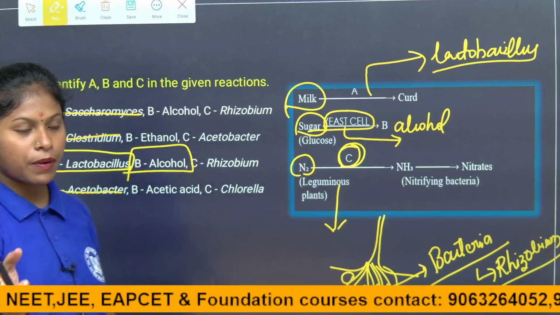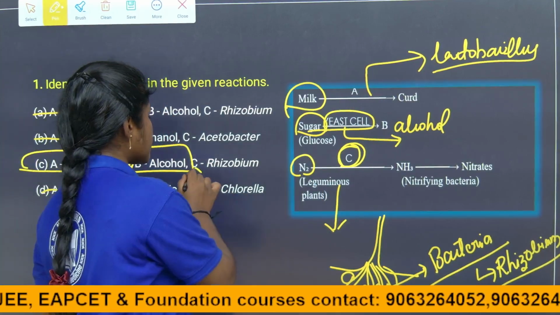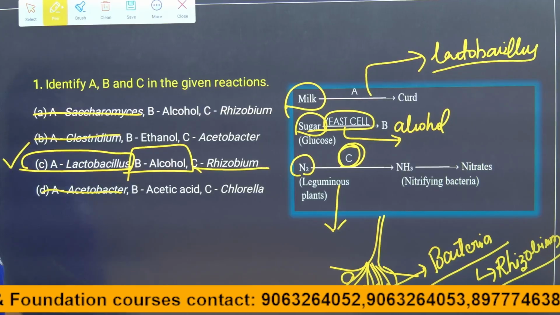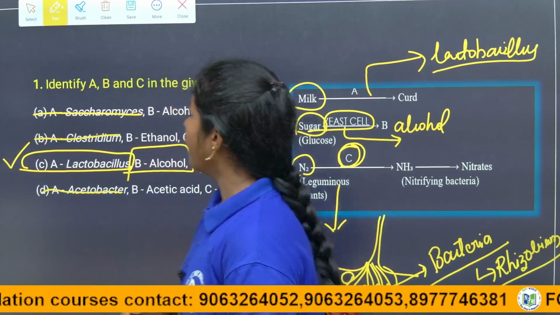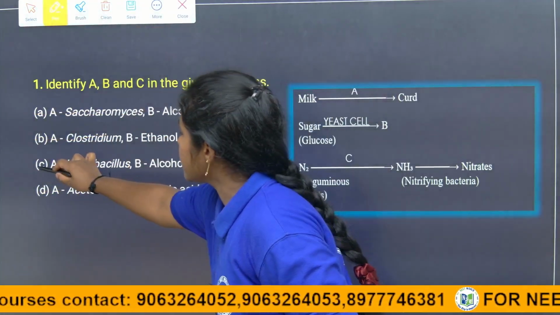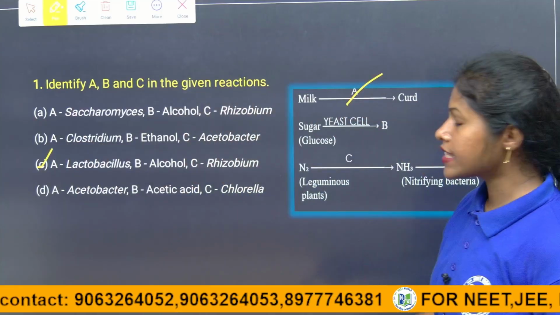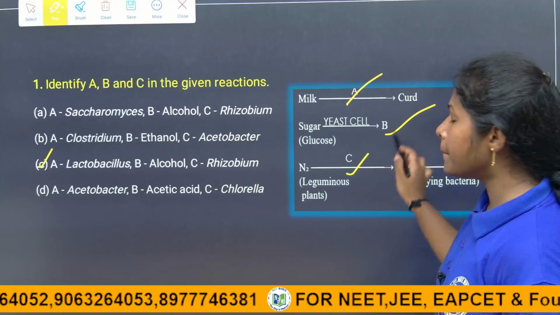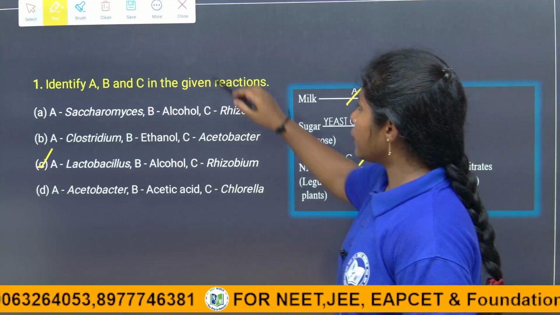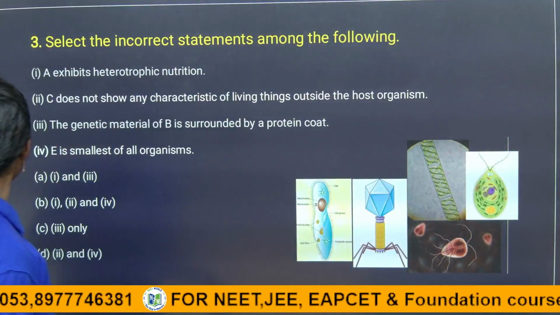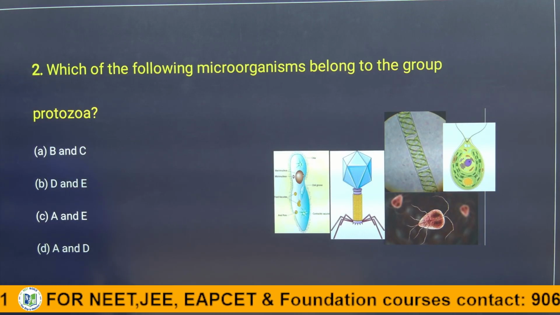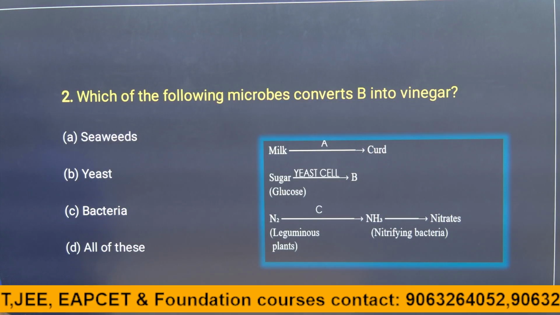In the leguminous plants the rhizobium bacteria is present. So here C is the answer for the given question. For this question children, C is the answer. A is the lactobacillus and B is the alcohol and C is the rhizobium bacteria. Right? Coming to the next question. One minute children. So see here children, come to the next question.